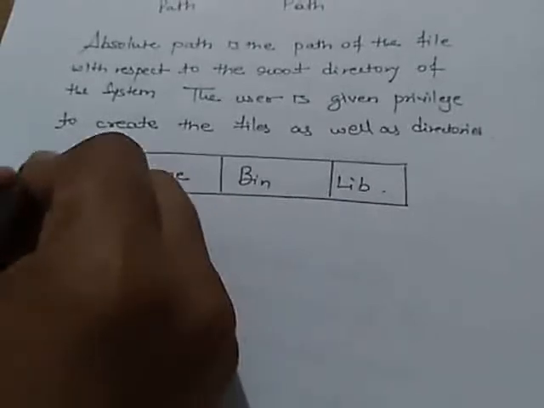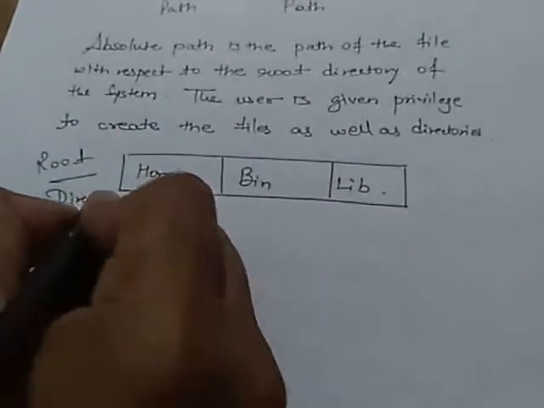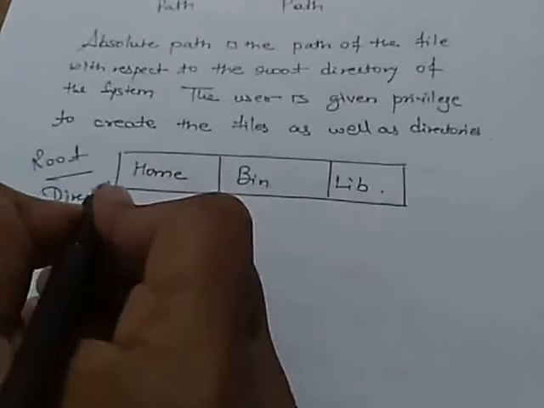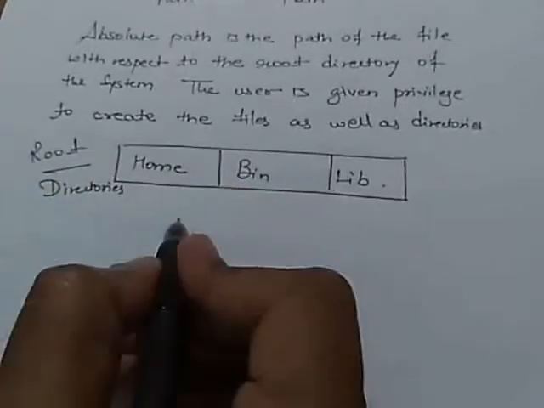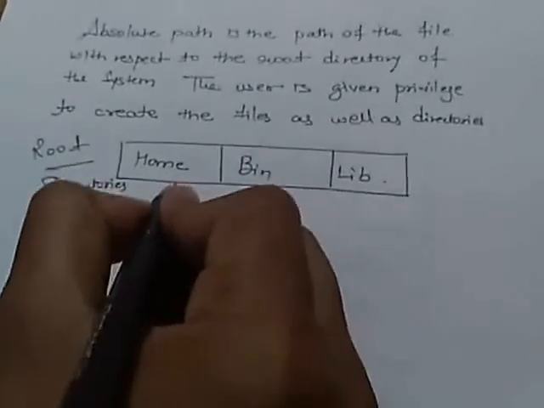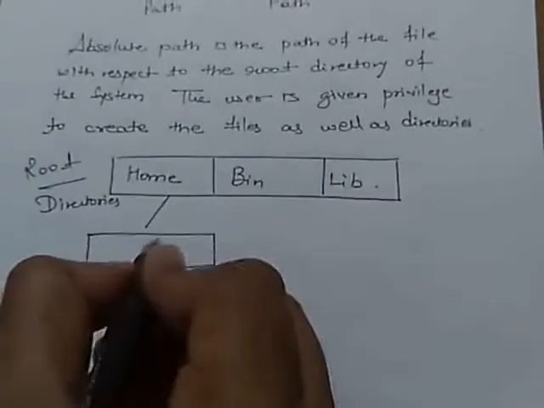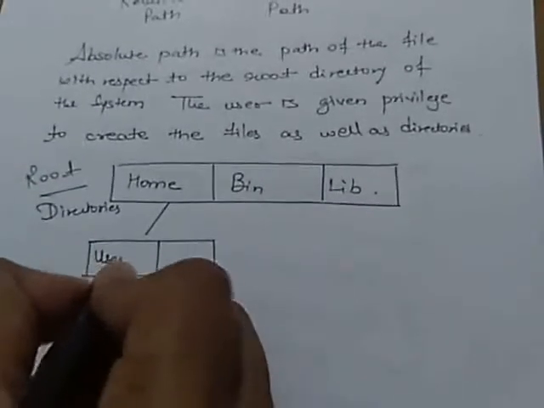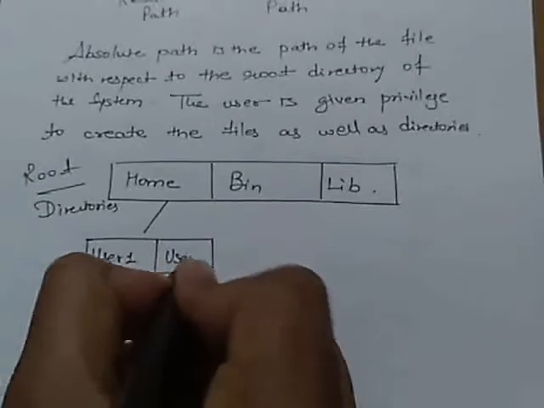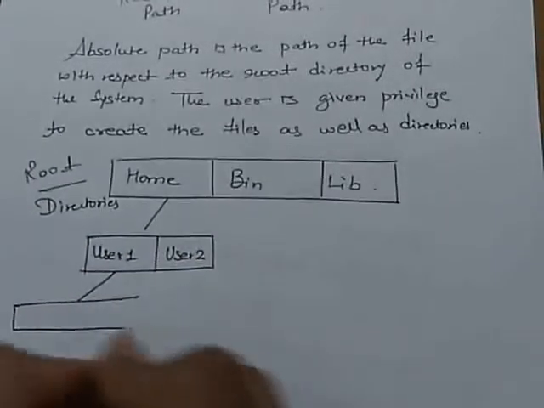So these are the root directories. Now in a tree structure we have files or subdirectories. For example, in a home directory we have two users, user 1, user 2, and they have their own files.